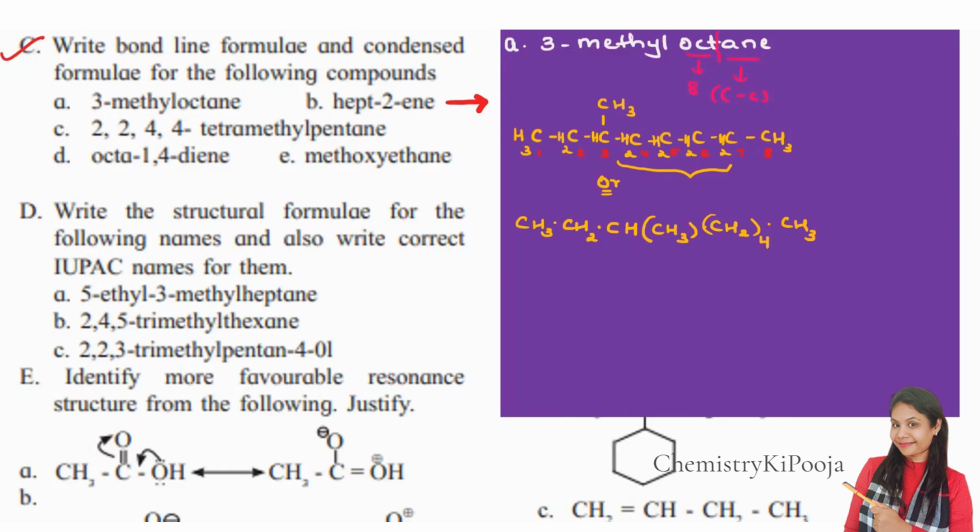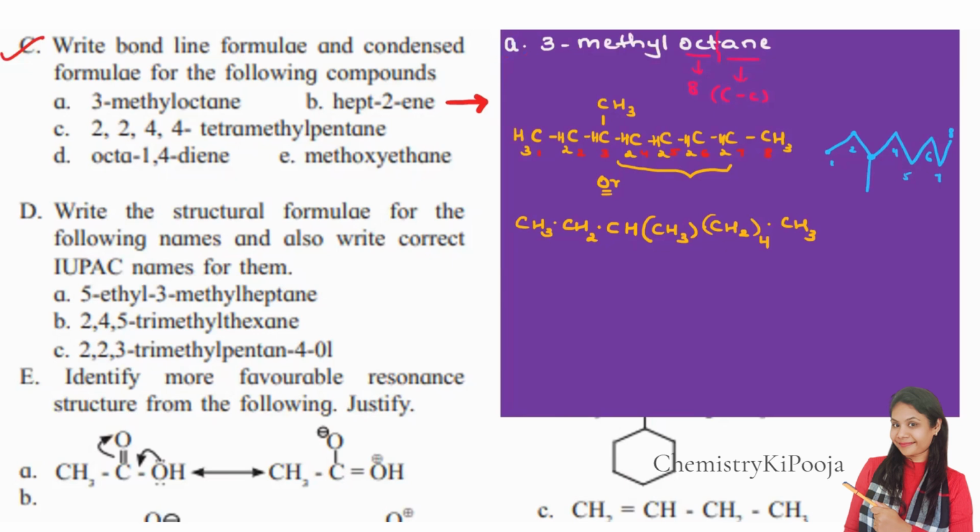Now let us quickly write down the bond line structure for the same compound. How are we going to proceed? This is the first carbon, the second carbon, the third carbon, 4, 5, 6, 7 and 8. And on the third carbon, we have a methyl group. So I'm going to put it like this. Clear? So this is everything related to the first question, question number A.